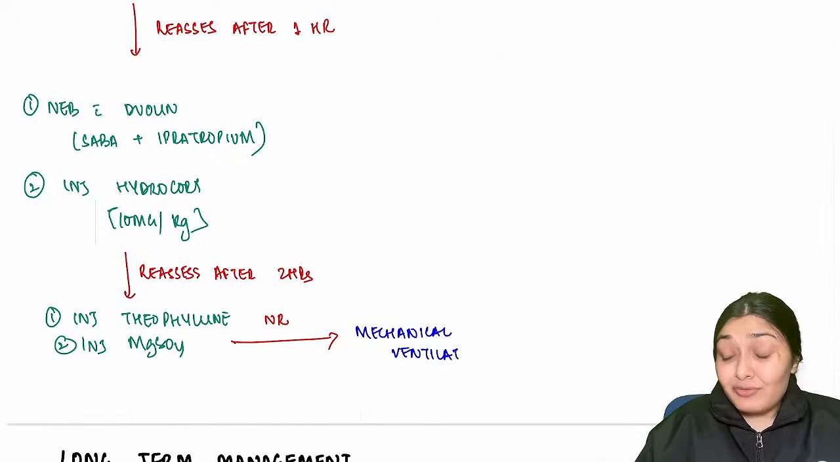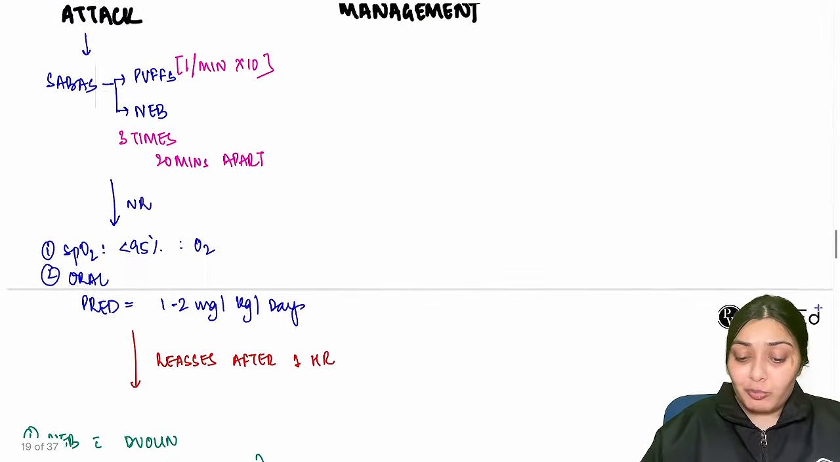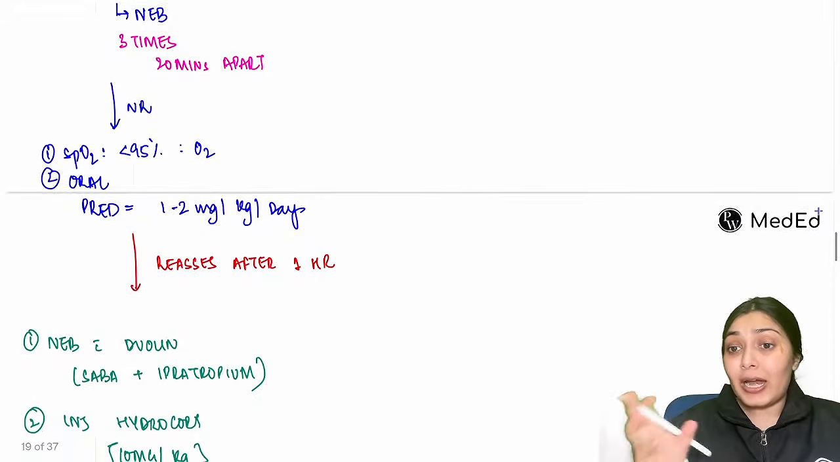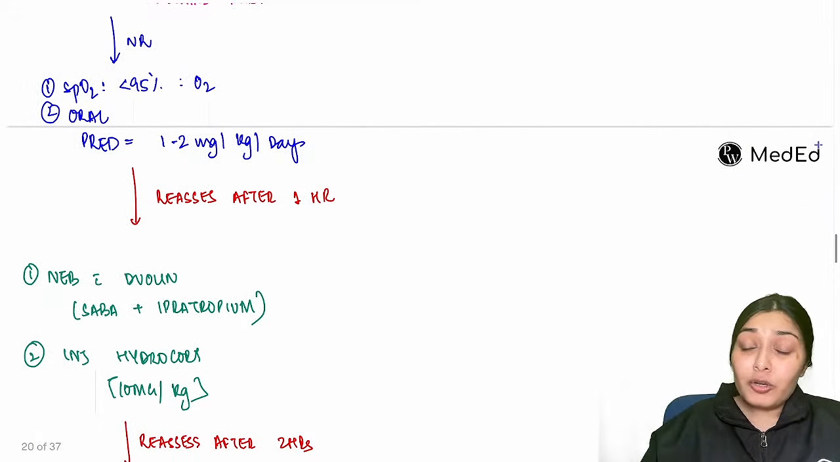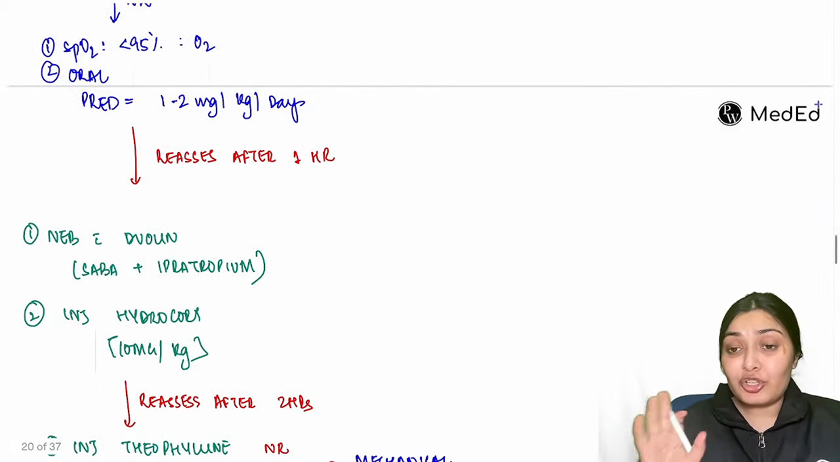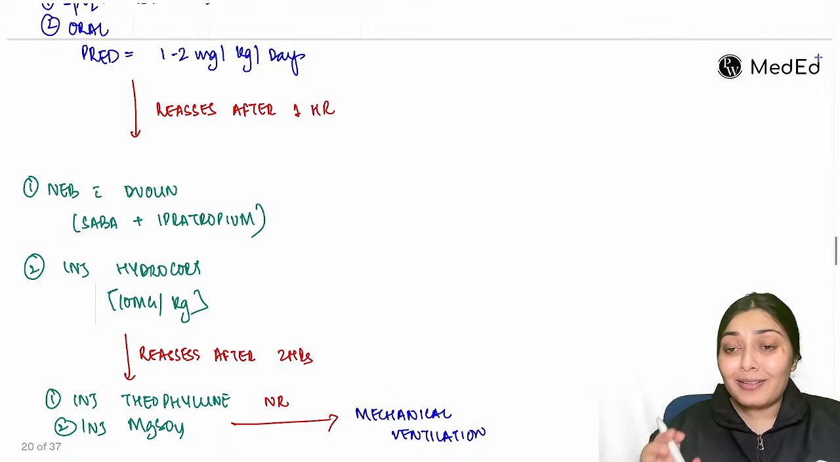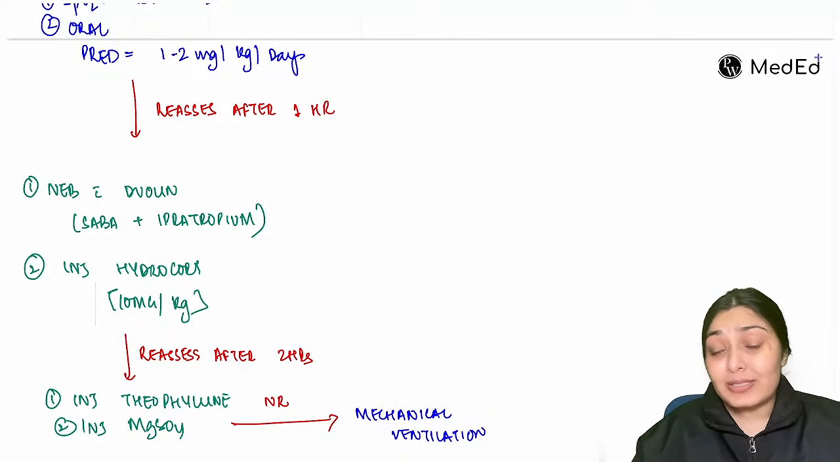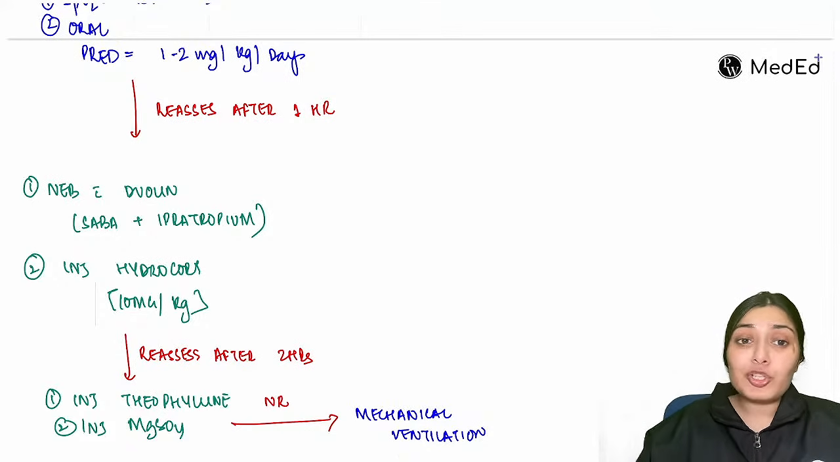So we have discussed the worst case scenario, right? If the child is not responding to my initial SABA, then I start with oxygen, add oral prednisolone. Not responding, add Duolin, injection hydrocort. Not responding, add theophylline, magnesium sulfate. And not responding, intubate this child. This is the final. So we have discussed the worst condition.